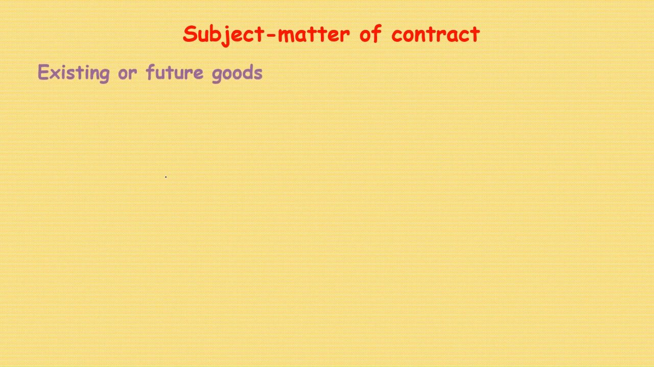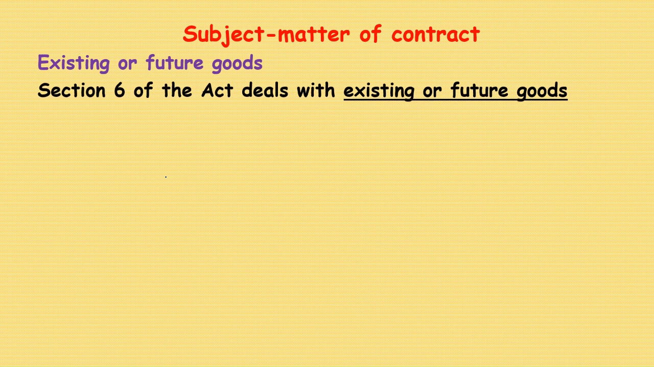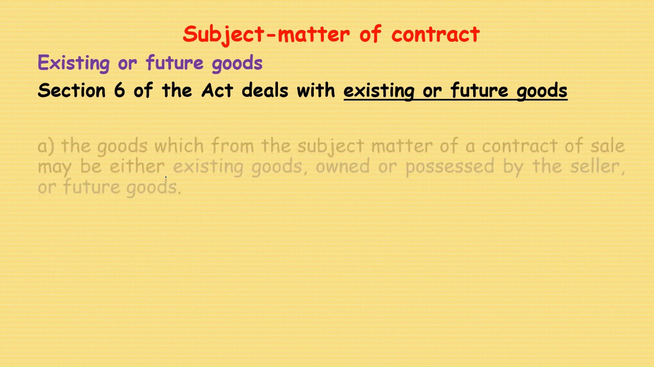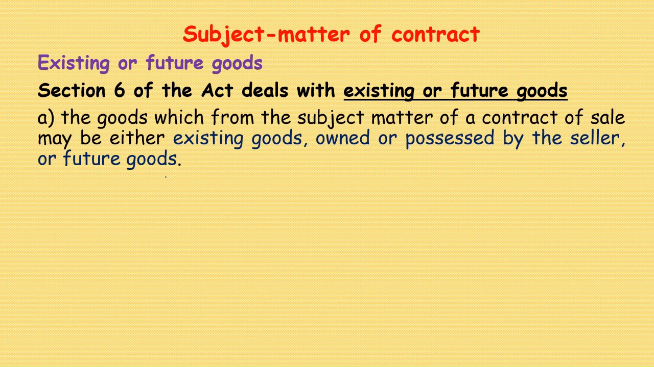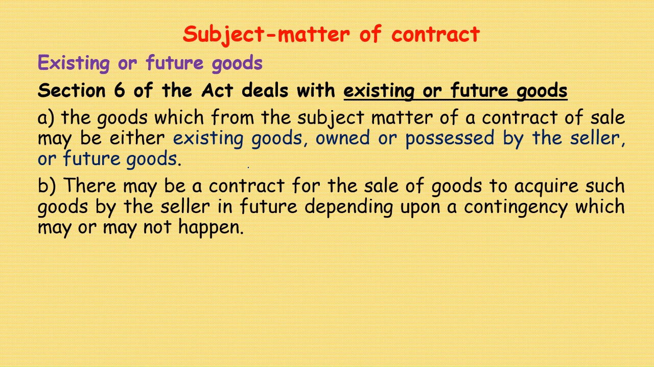Subject matter of contract. We move to the next topic, existing or future goods. Section 6 of the Act deals with existing or future goods. The goods which form the subject matter of a contract of sale may be either existing goods owned or possessed by the seller, or future goods. There may be a contract for the sale of goods to acquire such goods by the seller in future, depending upon the contingency which may or may not happen.